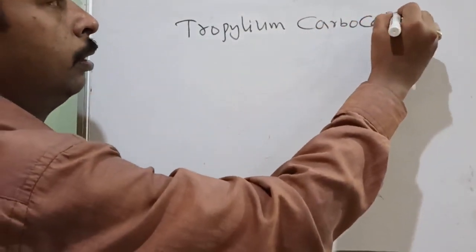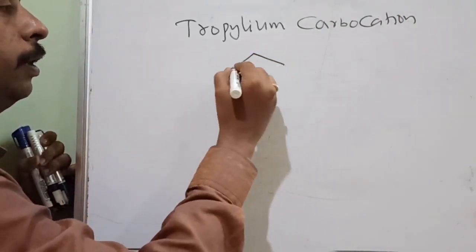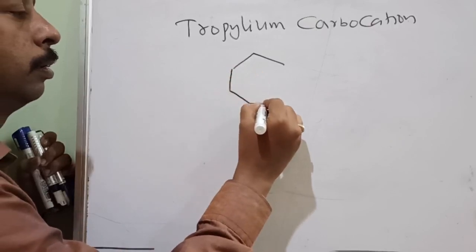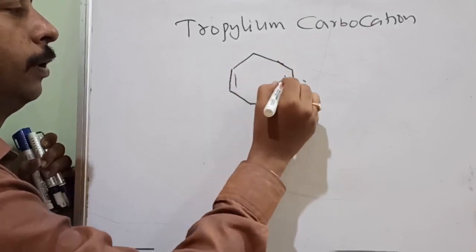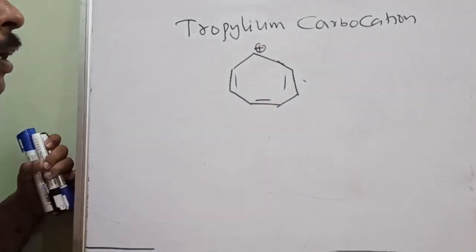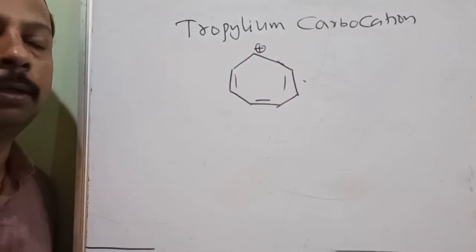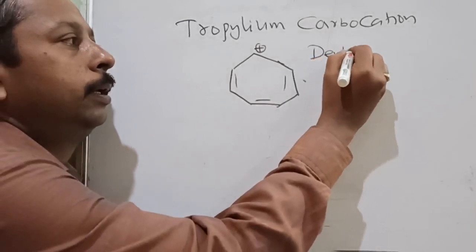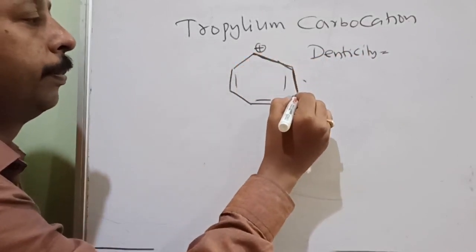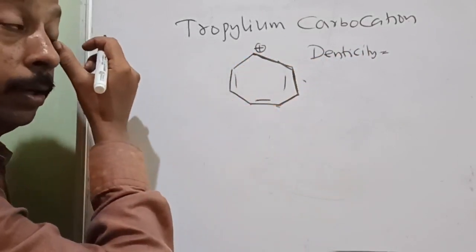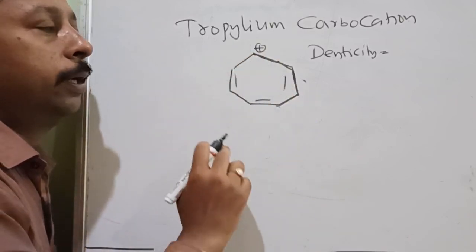If you don't know the formula, don't worry, this is the formula. Now you tell me the denticity and hapticity of the tropylium carbocation. First let me see denticity. Denticity is the number of pi or lone pair electrons it can donate. As the positive charge is there, this cannot act as a lone pair or donate.